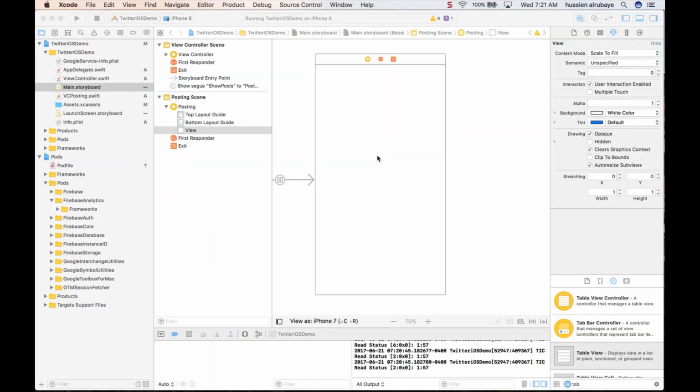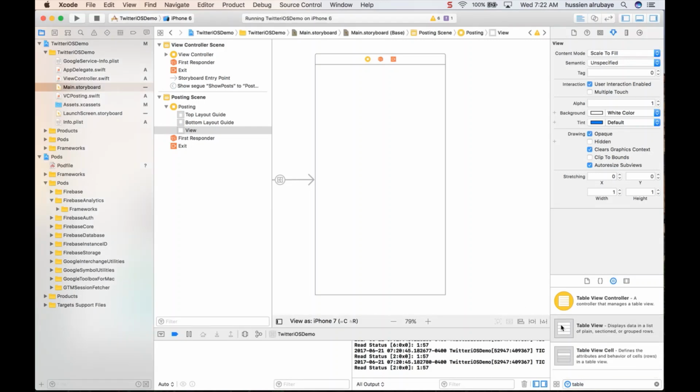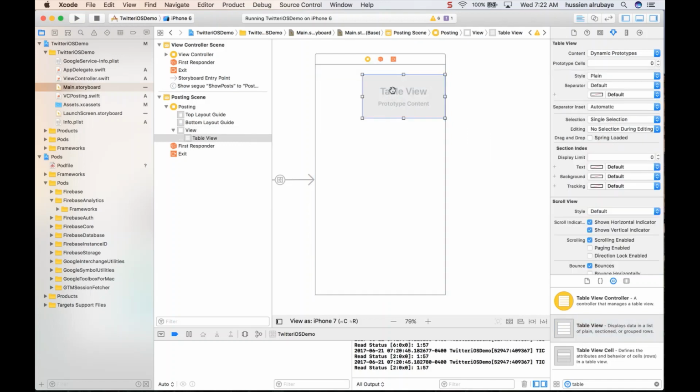Let's get started implementing the posting and the load post type part. So to get started, I have to use a table view. So let me look here for table view. So here you go. This is the table view, and I will add it in the second view, which is this one. My idea is for this table view to show all the posts and everything.